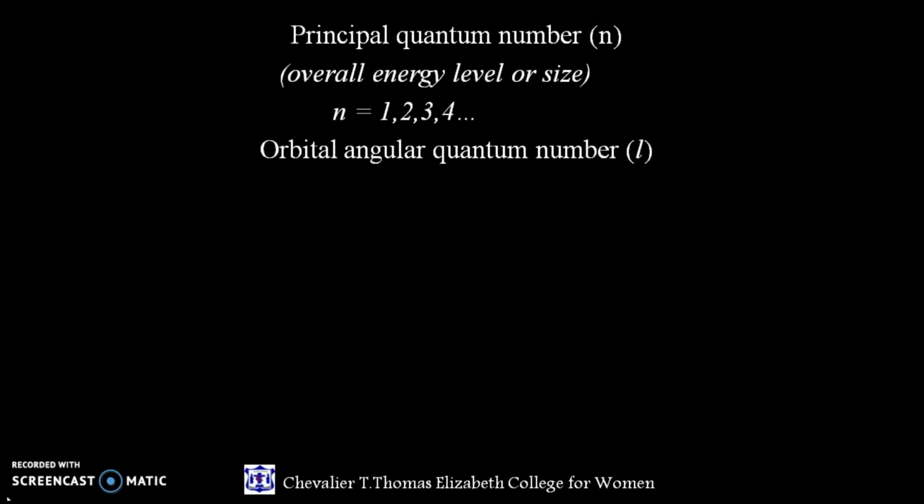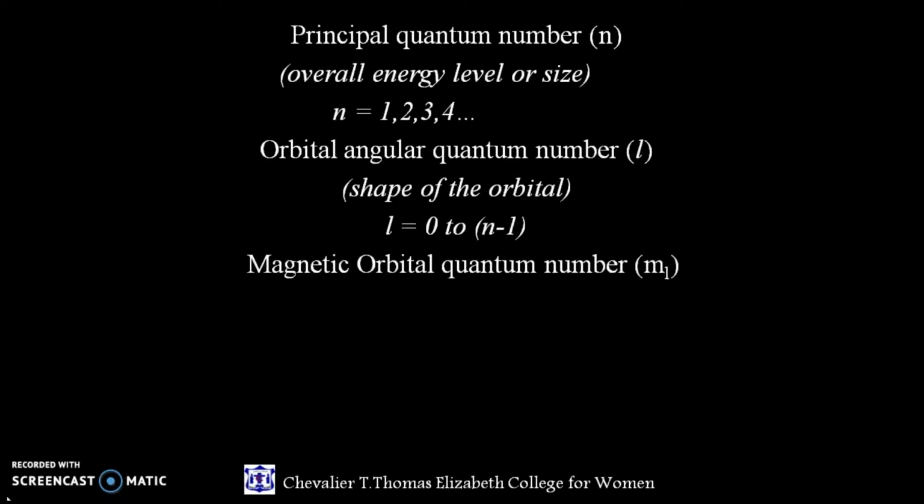Orbital angular quantum number, which is represented by L. This describes the shape of the orbital, and the shape is limited by the principal quantum number. L can have positive integer values from 0 to n minus 1. Orbitals that have the same value of n but different values of L are called subshells.